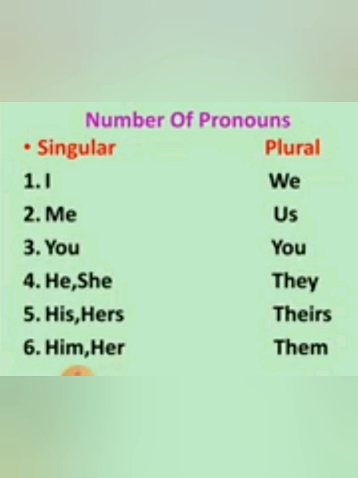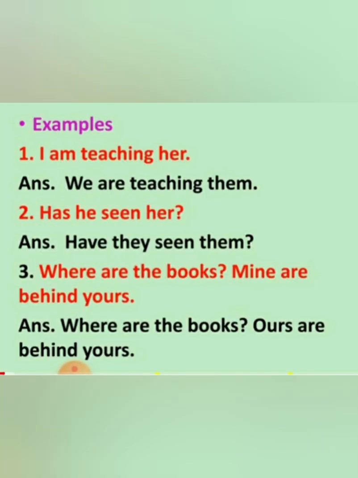So, let's see some examples so that you can understand in a better way. The first example, I am teaching her. So, here the pronouns are I and her. I will become we, and when we change the subject, verb also changes. Plural of her is them. So, the answer will be we are teaching them.